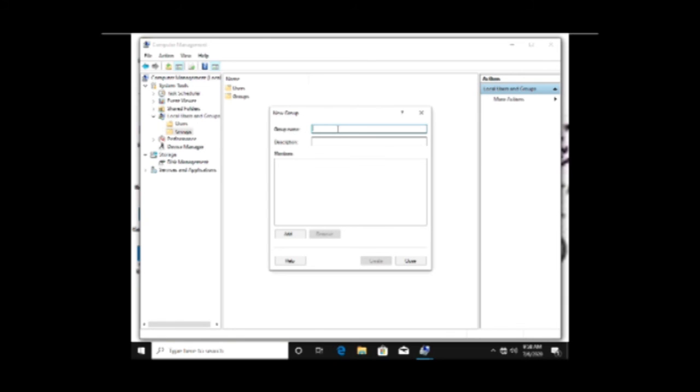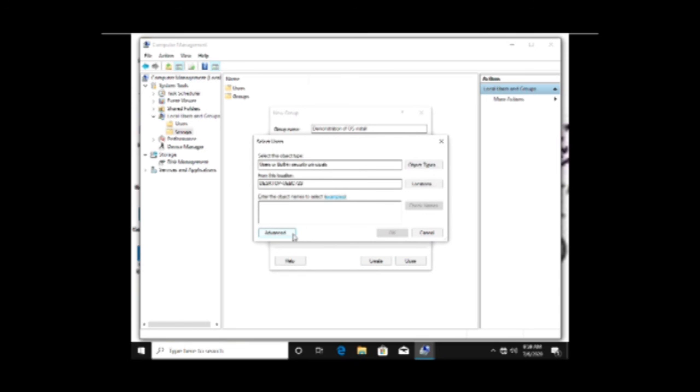Fill the box with demonstration of OS installation, and in the description section, educational. After that, we click the add button and advanced.